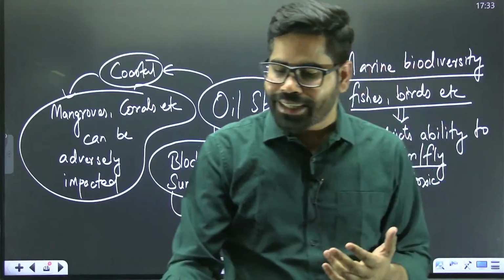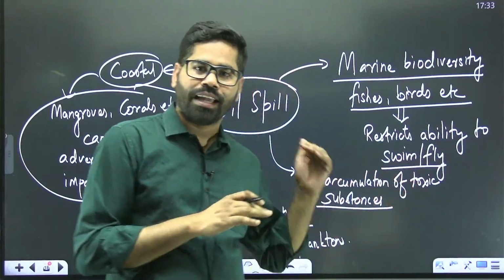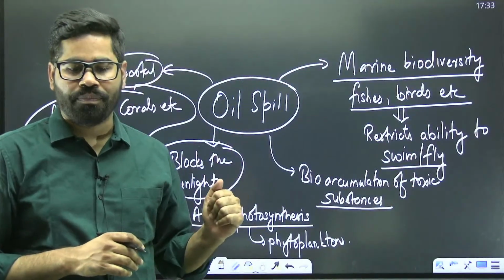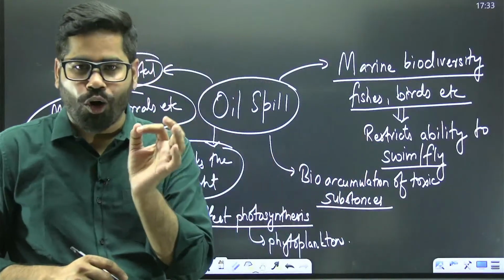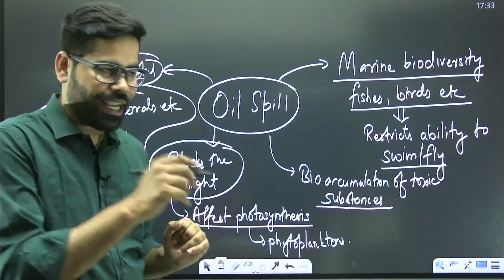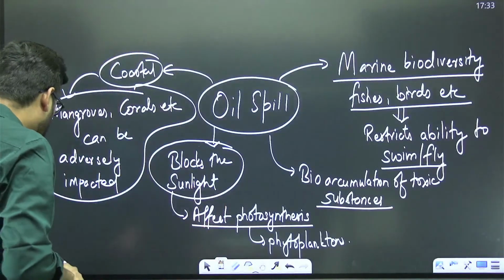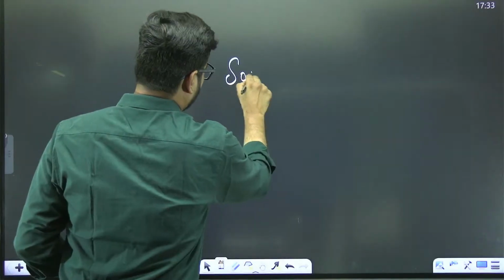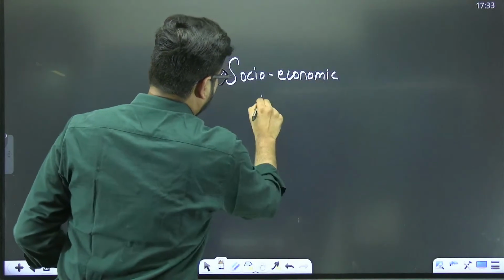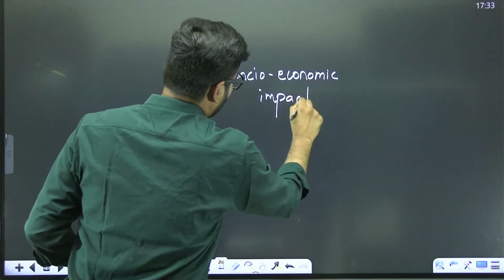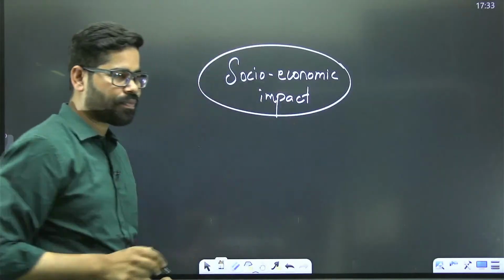But the impact is not only on marine organisms. There is going to be impact on all other sectors also, like a socio-economic impact. How?